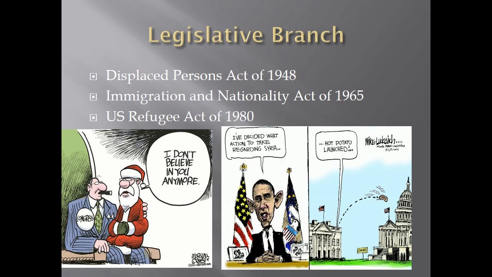The Immigration and Nationality Act of 1965 was signed by President Johnson. This act stopped the national quota system that was in place since the 1920s. It maintained a per-country limit, but also focused on the connection between citizens and applicants.